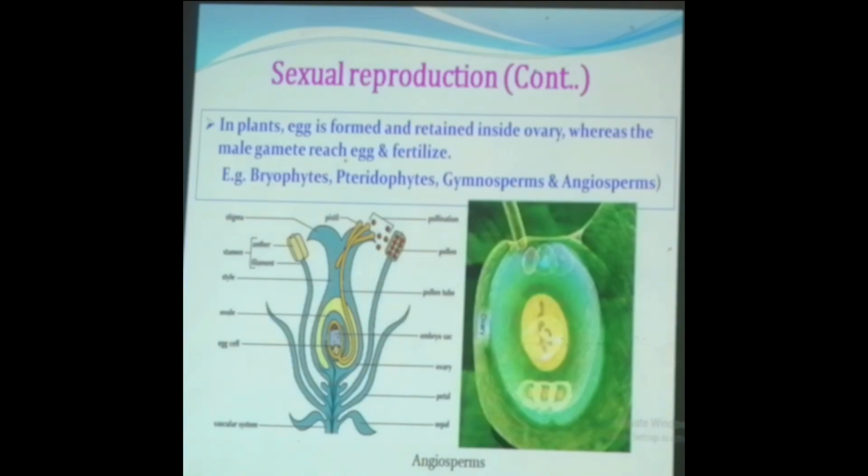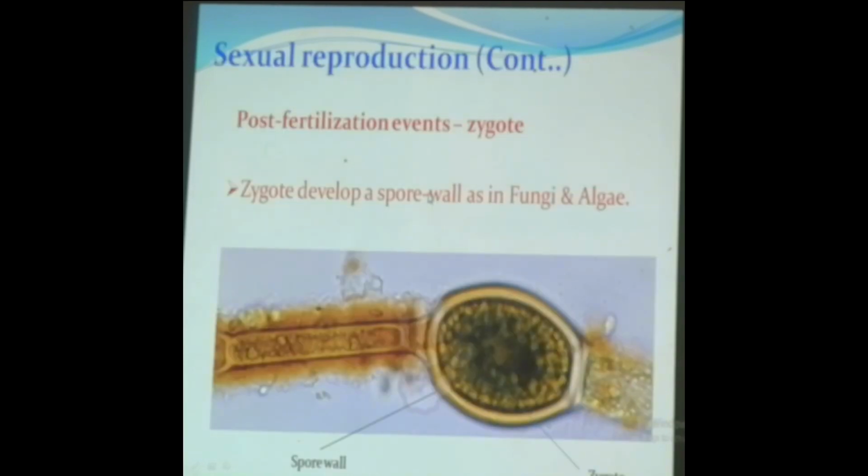Moving on to the plants. In case of plants also, the egg is formed and retained inside the ovary, whereas the male gamete will reach the egg for the fusion process. That means the fertilization. This is internal fertilization in case of plants. Examples: bryophytes, pteridophytes, gymnosperms and angiosperms. In all these cases, you can see the internal fertilization taking place.